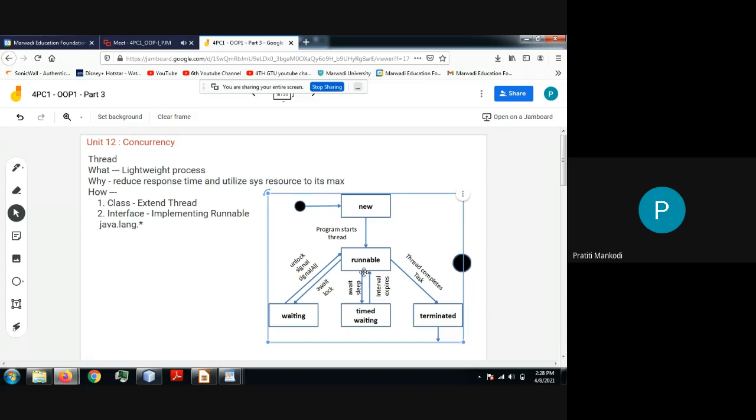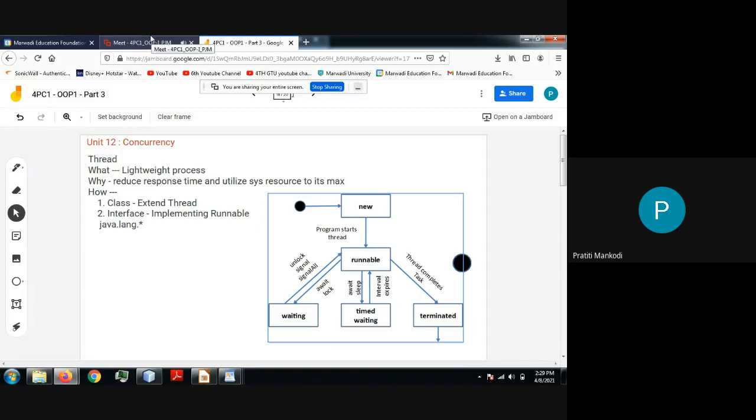So this is all about threads and creating threads. Don't forget that you are supposed to remember the life cycle. There are many diagrams related to the life cycle. You can use any, but the major states should be covered: new, runnable, terminated, waiting. These are the major states that should be there in your thread state diagram or thread life cycle.